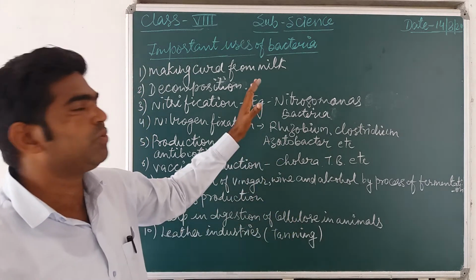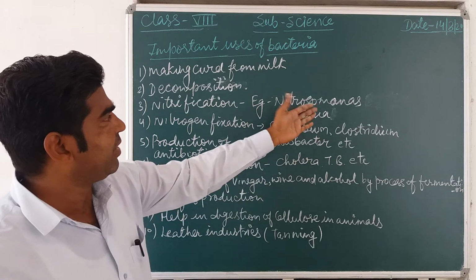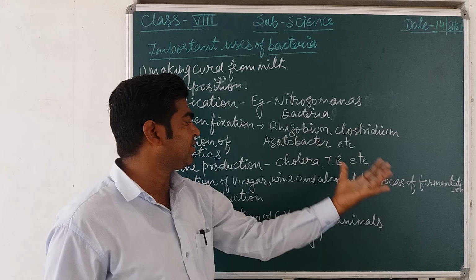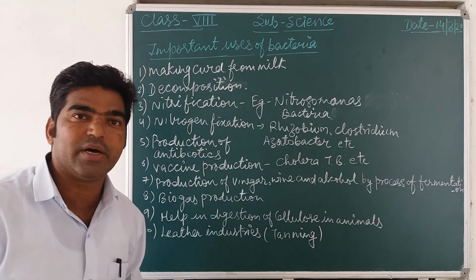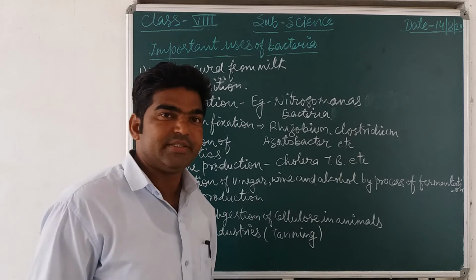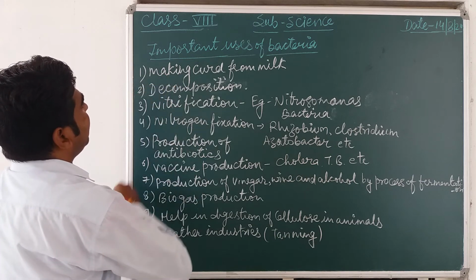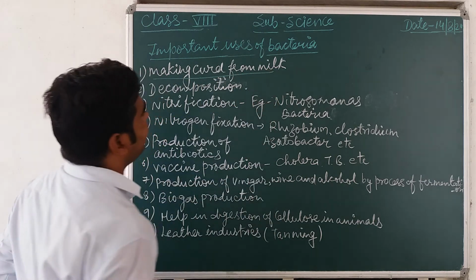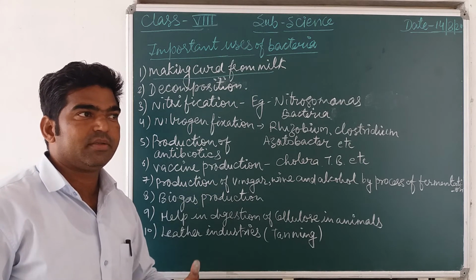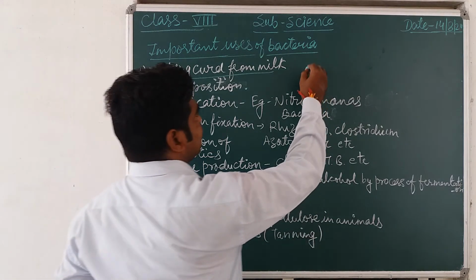So some bacteria are useful for us. Some examples you can see here: Nitrosomonas, Rhizobium, Clostridium, Azotobacter. These bacteria are useful for us, and there are many more bacteria which are harmful for us. So now the first one is what? The making of curd from milk. So the rod-shaped bacteria, as I told you, the bacillus, means Lactobacillus.